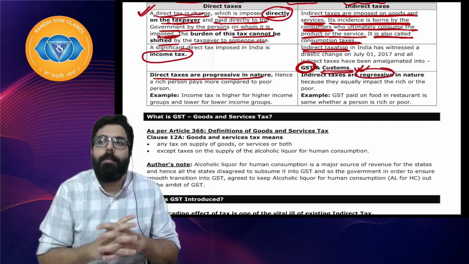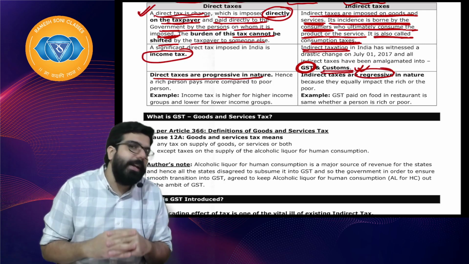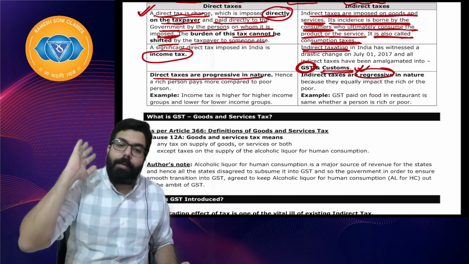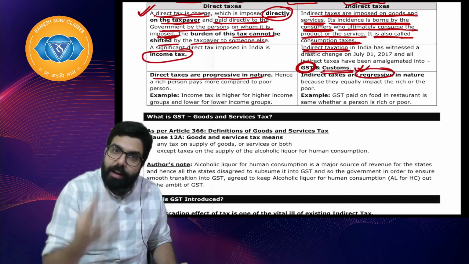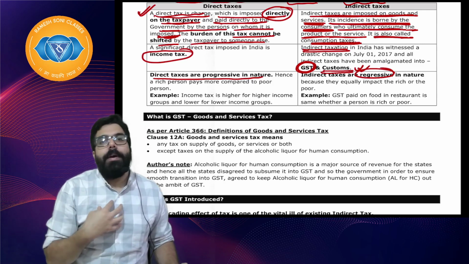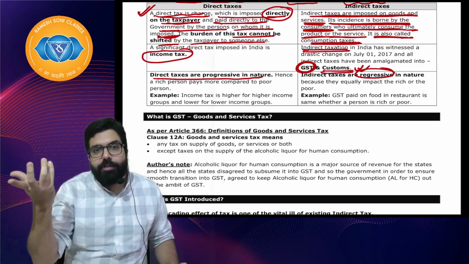So, regressive in nature means it is not dependent on your income levels. It is always the same. Even if your income is very low, the tax is the same. Even if my income is very high, the tax is still the same.